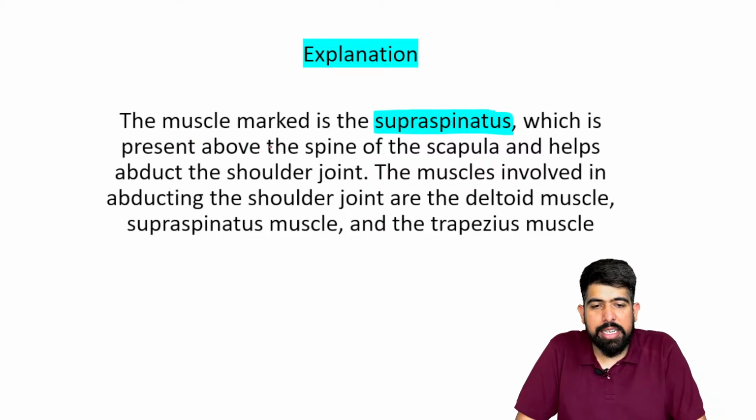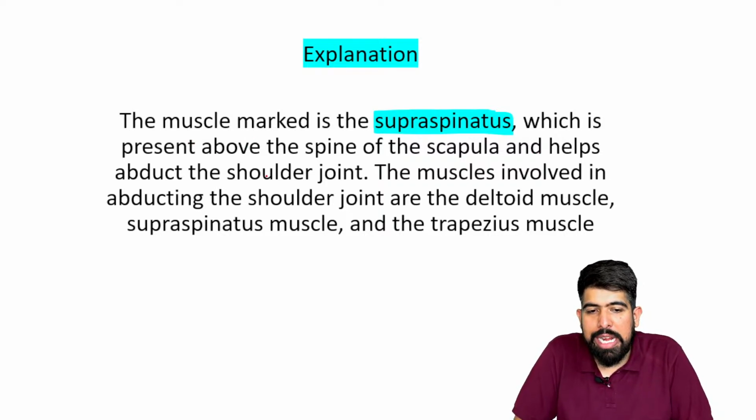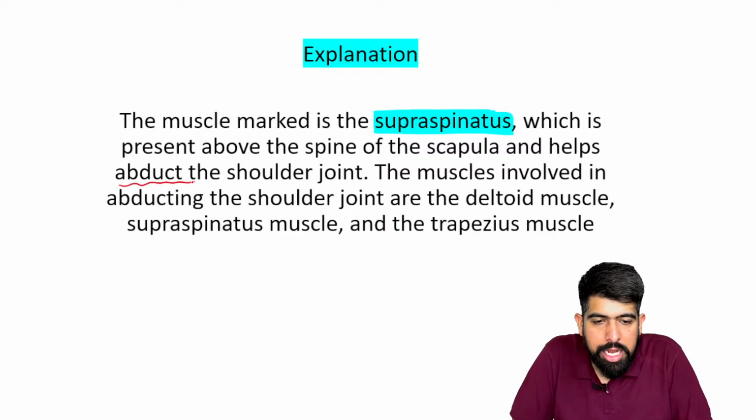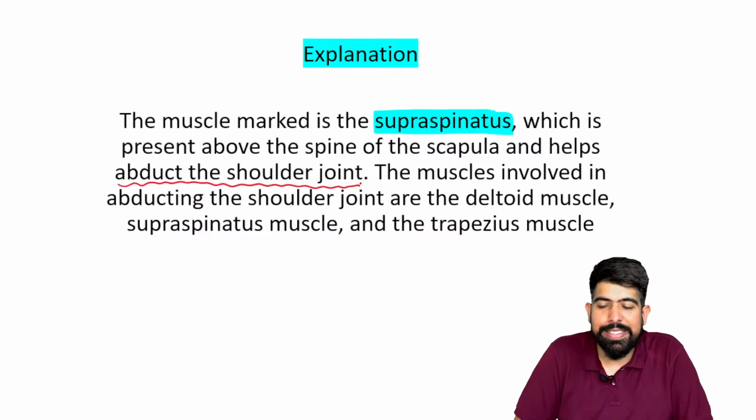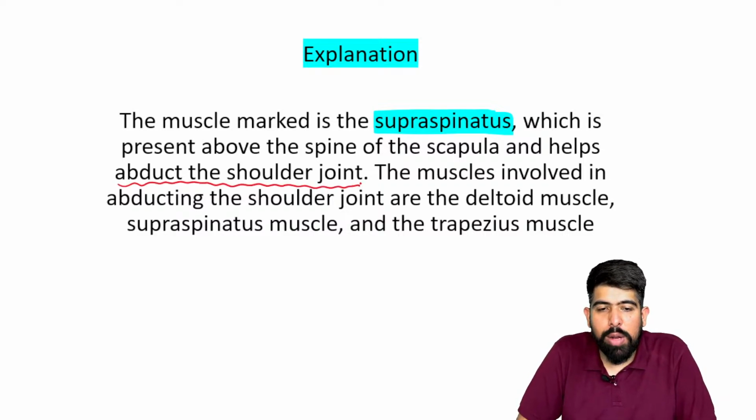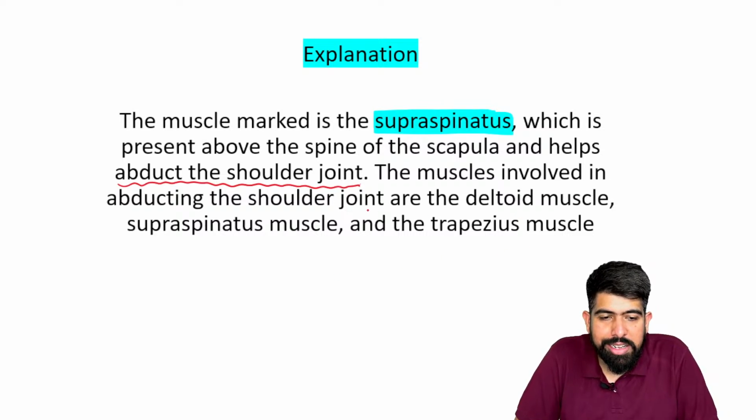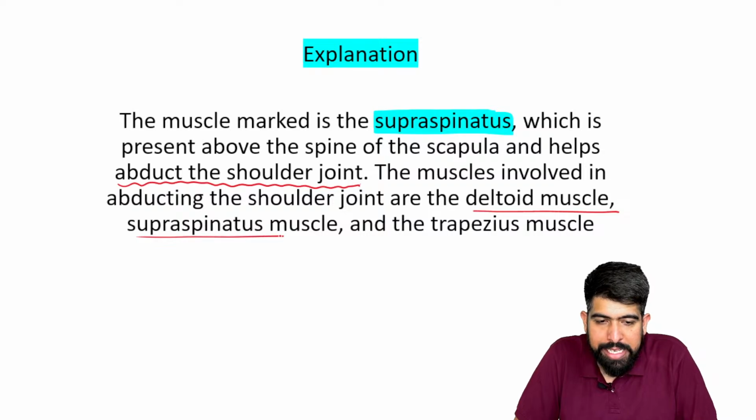This supraspinatus muscle, which is marked there, is present above the spine of the scapula and helps in abduction of the shoulder joint. The muscles involved in abduction of the shoulder joint are the deltoid, supraspinatus, and the trapezius.